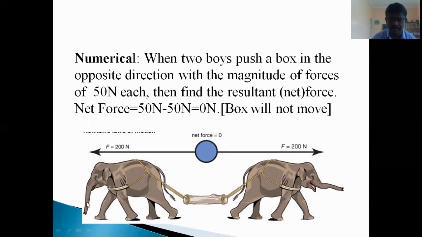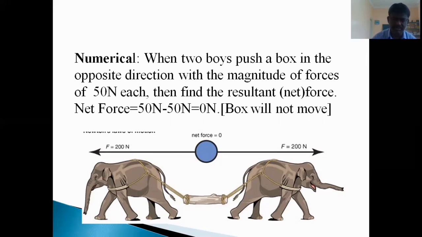To have a clear idea about that concept, let us take one numerical problem. When two boys, not related to this picture, children, this problem is entirely different, push a box in opposite directions with forces of magnitude 50 Newton each. Imagine that, everything need not be shown through pictures.